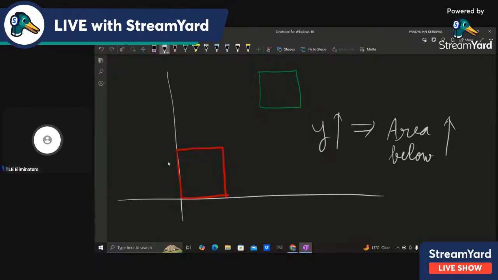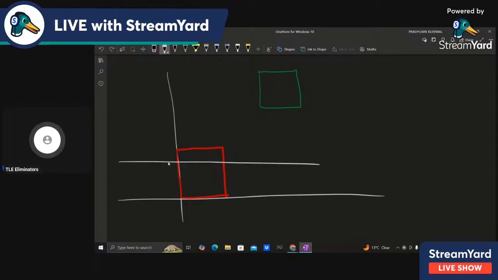What we can do is check for a certain value of y, that how much area is below it. So let's say I check for y equal to 0.7, that how much area is below it. Then I will know that 0.7 area is below it and 1.3 is above it. Actually 1.3 is not required; we'll just check how much is below.